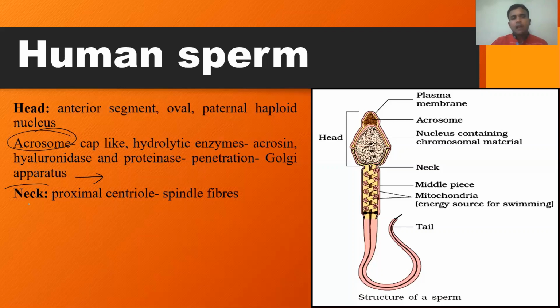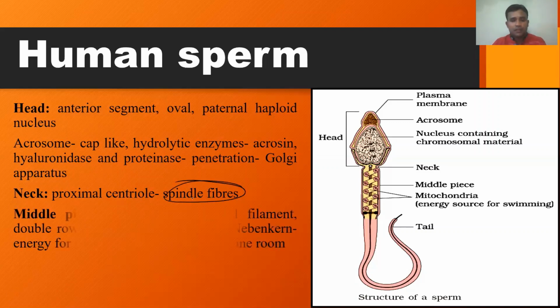Now, the next part of the human sperm, that is the neck. Neck is the narrow region which connects the head to the middle piece. So this is the neck, the narrow region of the human sperm. And the neck region consists of the proximal centriole. There are two types of centrioles, proximal centriole as well as distal centriole. Remember, the neck region consists of the proximal centriole. And these proximal centrioles are responsible for the production of spindle fibers at the time of cell division.